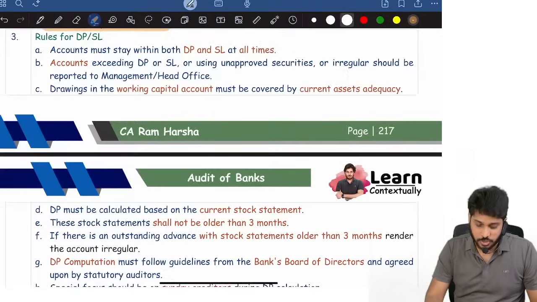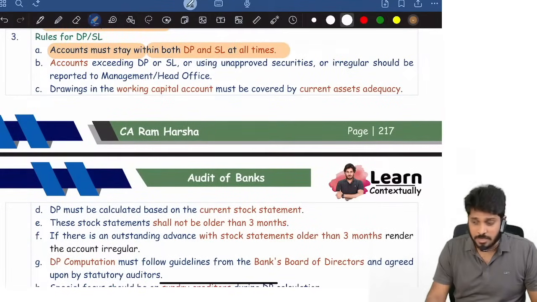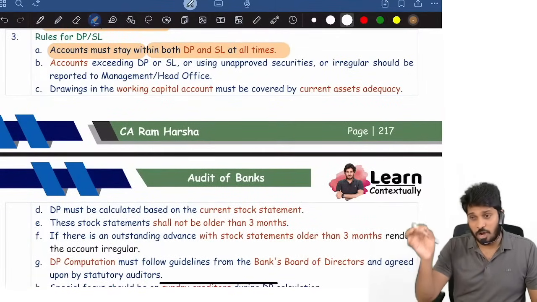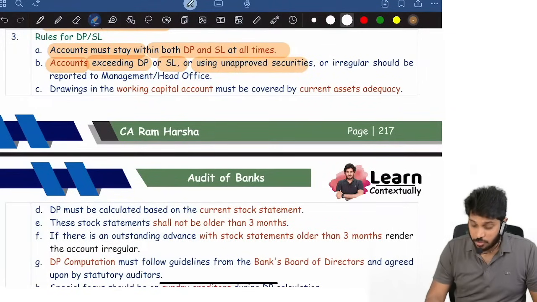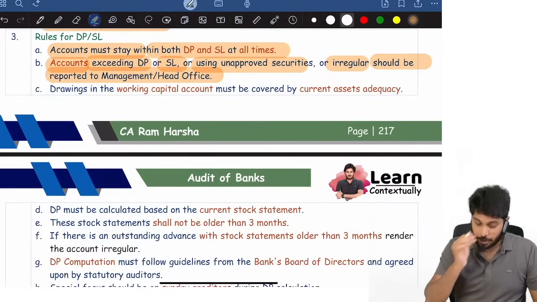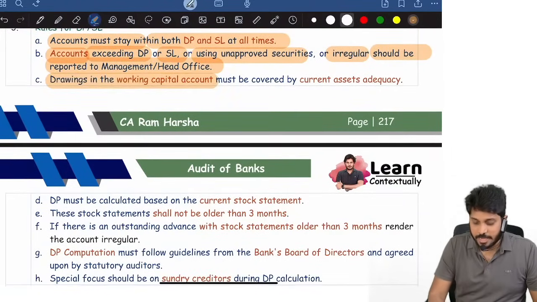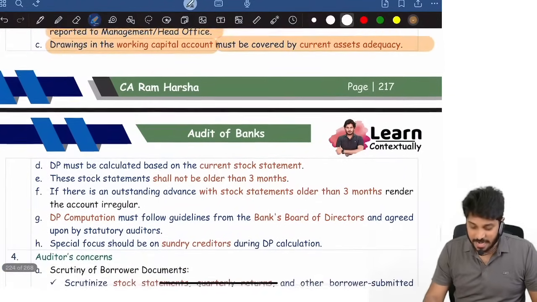One more expected question: what are the rules? Accounts must stay within both drawing power and sanction limit. A loan account of a customer must always be less than the sanction limit and less than the drawing power. Where any account is exceeding drawing power or sanction limit, or a loan is obtained using unapproved security, or the loan is irregular, it must be reported to the top management or head office. Drawings in a working capital account must be covered adequately by current assets.